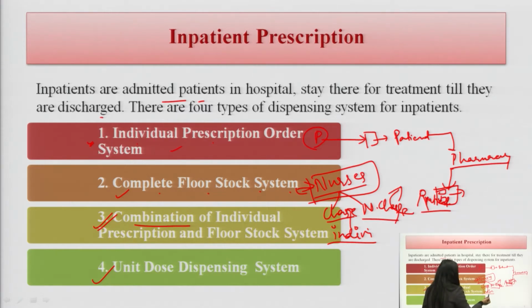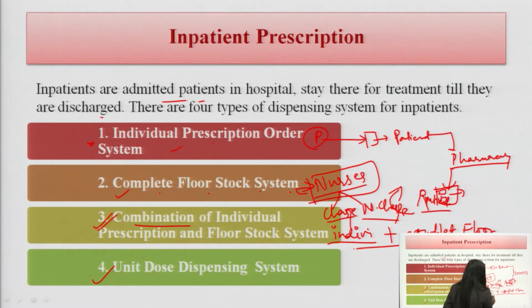The hospitals can follow individual prescription as well as the complete floor stock system, by the nursing stations. So, both methods can be used.